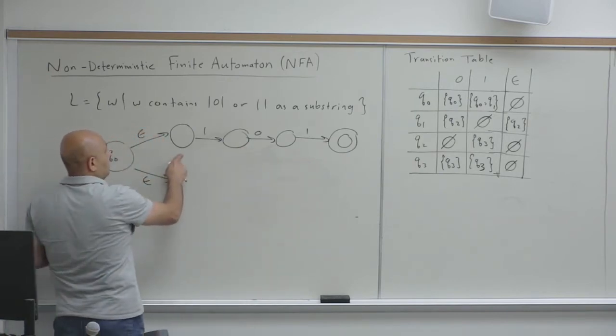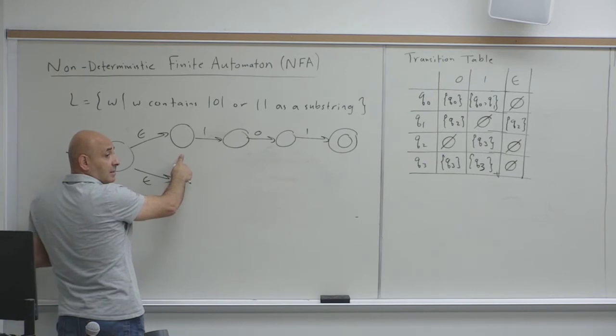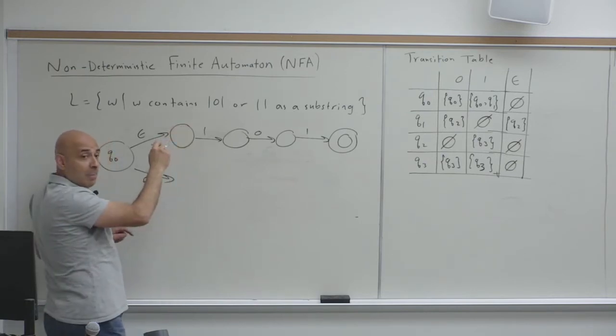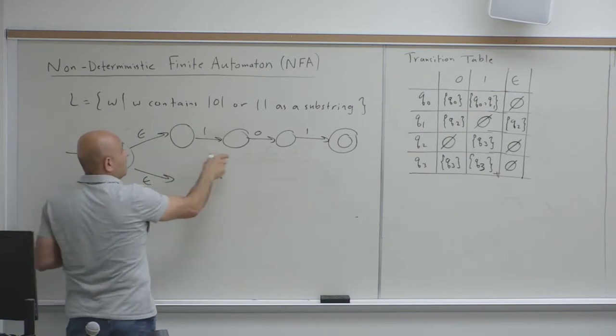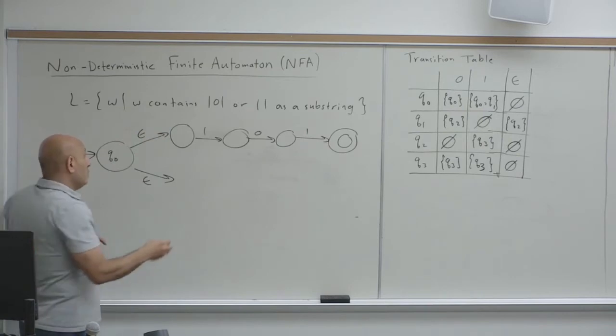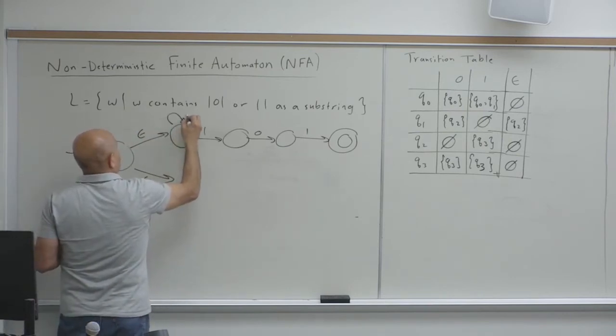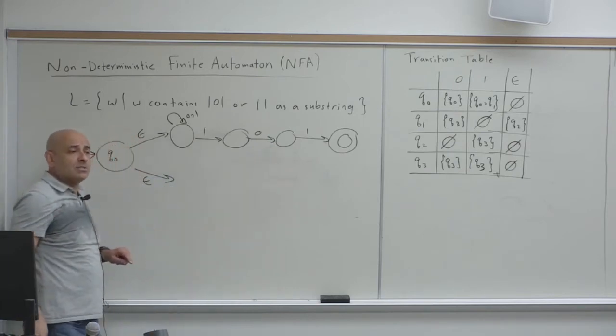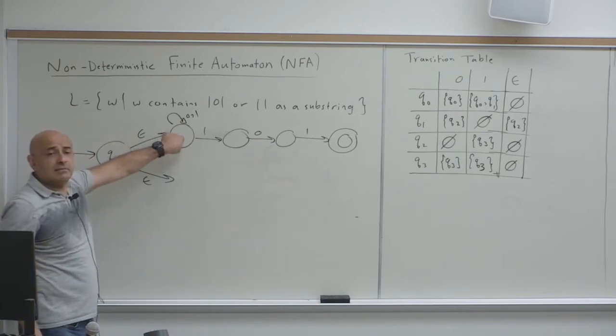How do I express anything here before the 1, 0, 1? Yeah, looping on a 0 or a 1. So anything before this string that I'm trying to match will keep you in this state.